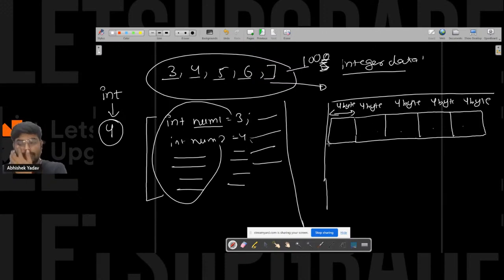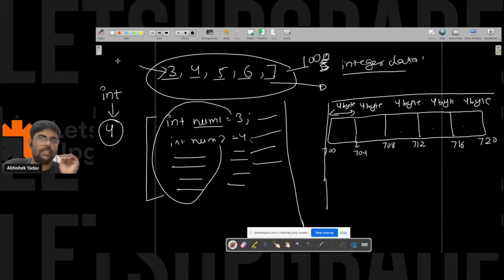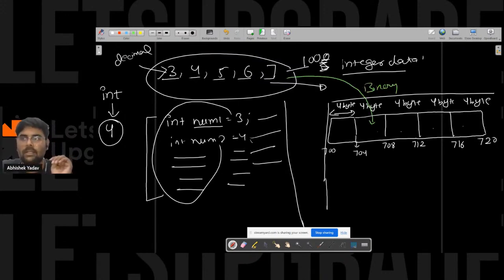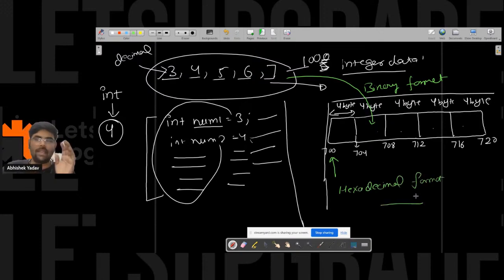And there will be some starting address also. Let's assume the starting address is 700. So this address will be 704 because one block is equal to 4 bytes. Similarly, this address will be 708, 712, 716, 720. Right, everyone? The data we are using is in decimal format. The data that gets stored inside the computer memory will be in binary format, and the address is in hexadecimal format.